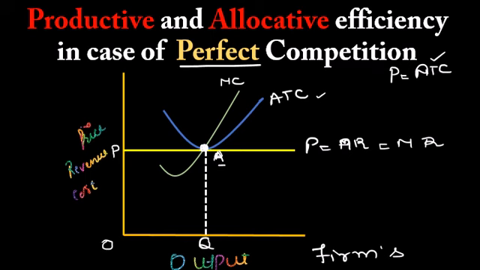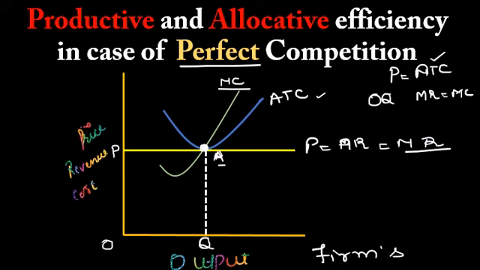Also, this OQ level of output is the level of output where MR is equal to MC, which is the equilibrium level of output for the firm as well. You can see the same thing over here, the yellow line MR and the green line MC, both cutting at this point A.